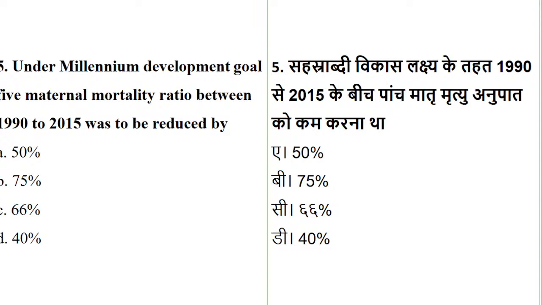B, C, 50, all are coming. So is guessing going on? Okay, A, B, C, D, all answers came. So actually the target for this reduction is option B, that is 75%. The target questions are very factual, so ensure that you make a list of them and prepare. I will give you the shortcut also for all the targets, don't worry.